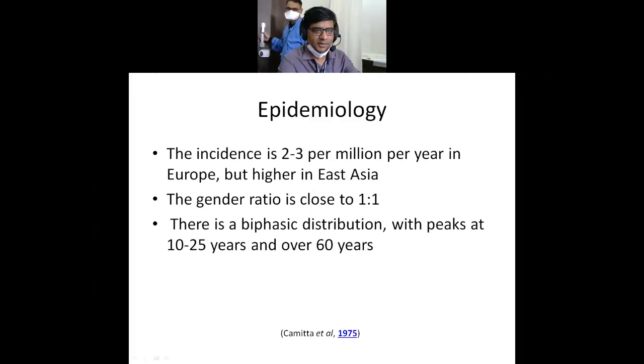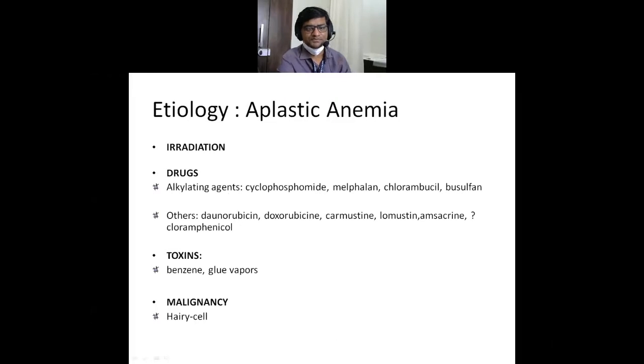Then comes the epidemiology. Aplastic anemia is quite common in our country. In the developed world, we see less aplastic anemia. Just to let you know, when I was in Canada, in one or two years I saw only two cases of aplastic anemia, and in India in the last two years I have seen 100 cases. It is supposed to be very common in East Asian countries like India, China, and other Asian countries. It affects males and females equally, and there is a biphasic age distribution, usually young age or old age.